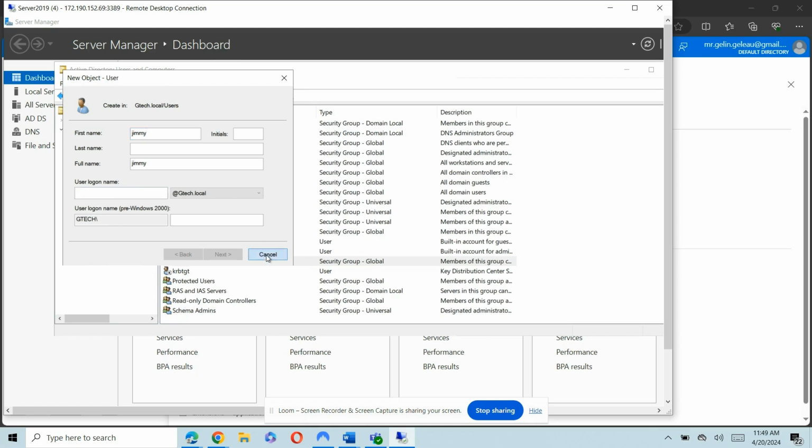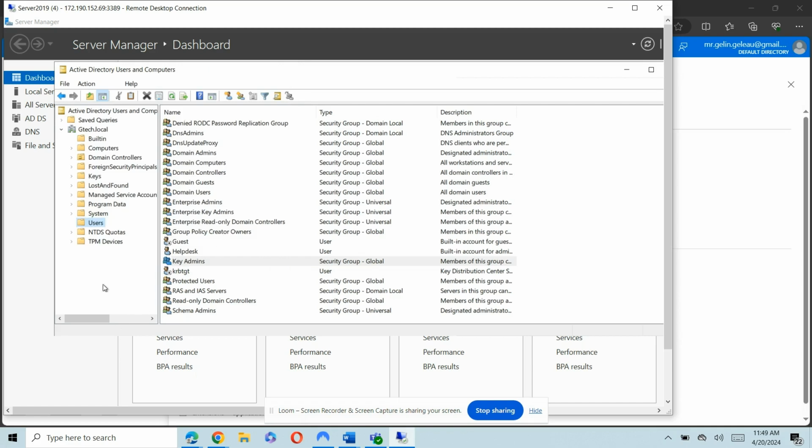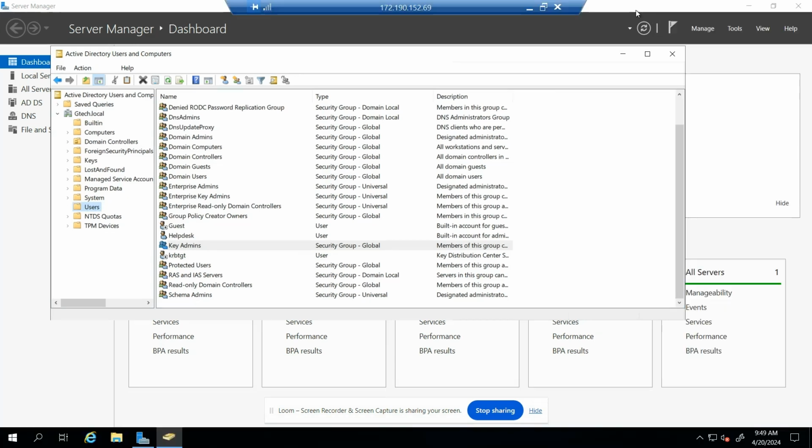It takes time, right? We can go on PowerShell and create that in no time. So this is what we'll be doing. Let's make this bigger. So let's go to PowerShell.